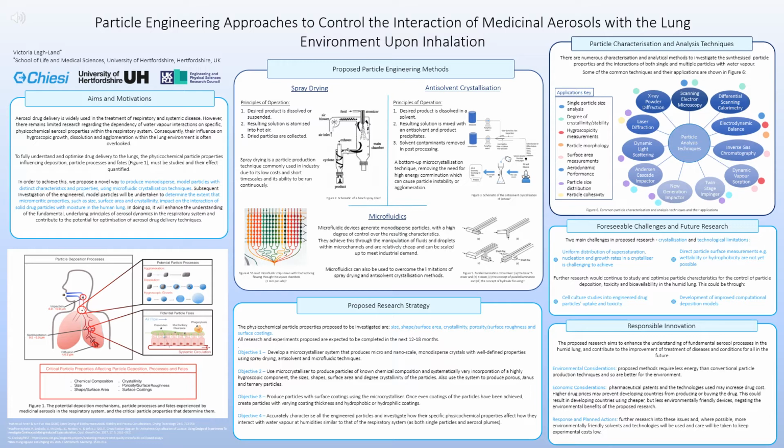Once set up, I'll use the microcrystallizer system to produce particles of known chemical composition, and then systematically vary their physical and chemical properties, such as their size, shape, surface area, and degree of crystallinity. I will also be producing particles with different surface coatings that vary both in their thickness and their composition.